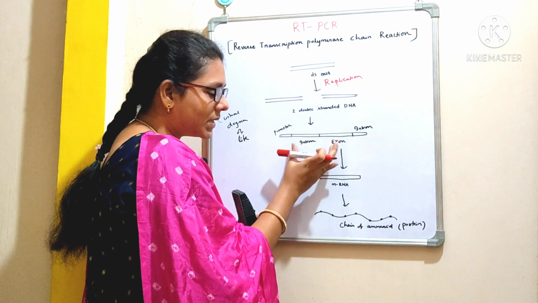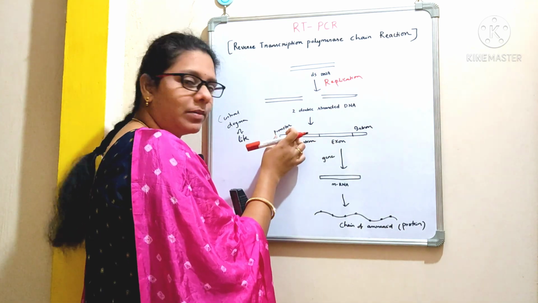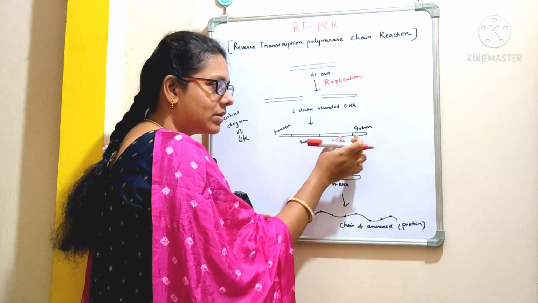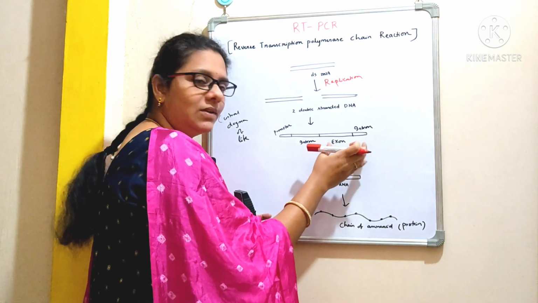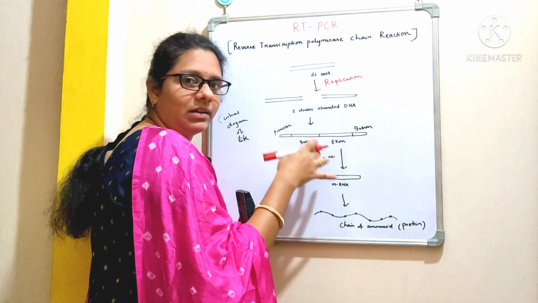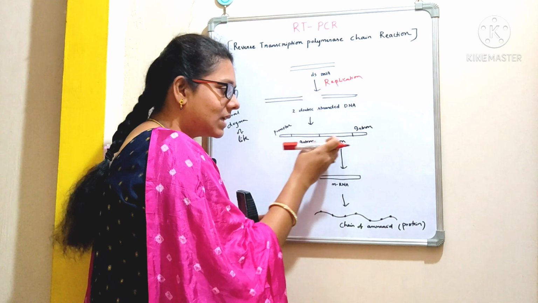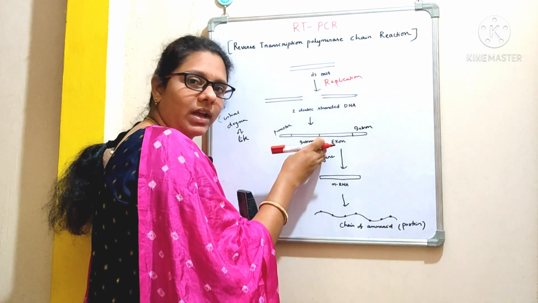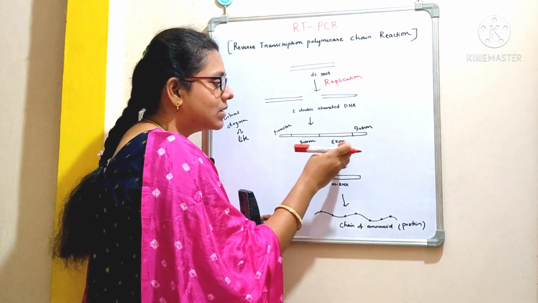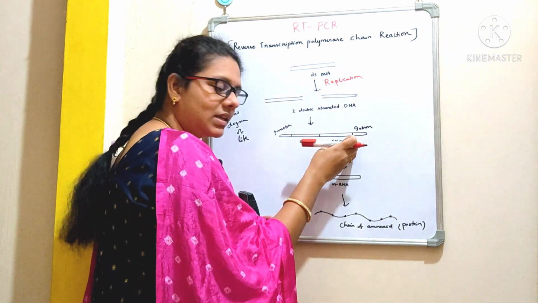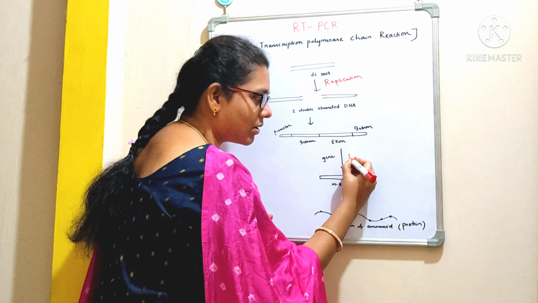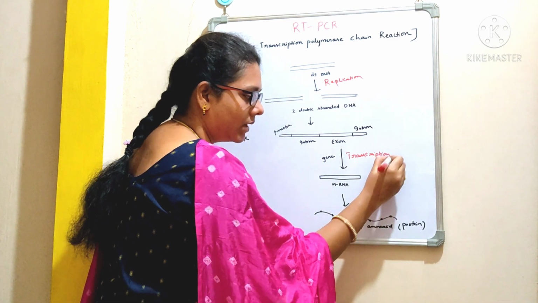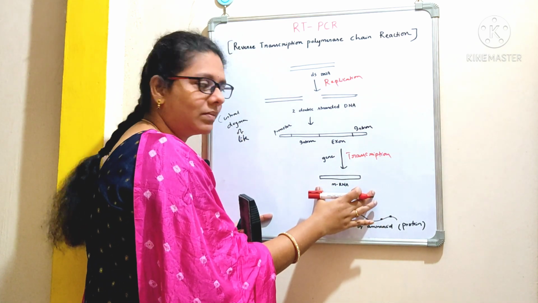If you look into this picture, this is the promoter site, this is the intron, exon and intron. So the gene will have exons and introns. Exons are the coding regions and the introns are the non-coding regions. That means they don't code for any amino acid, right? So when this gene, that is the exon, undergoes the process of transcription, you will get mRNA, right?